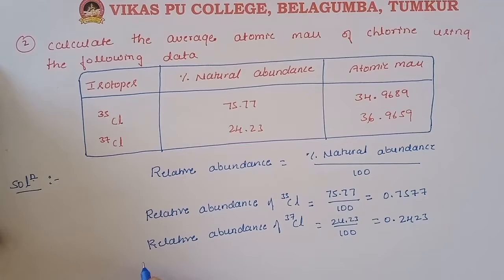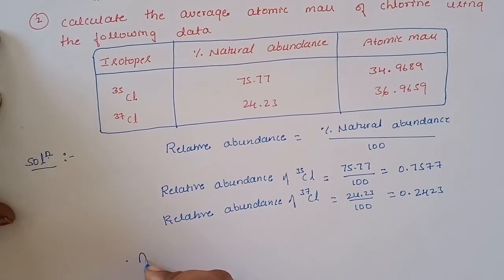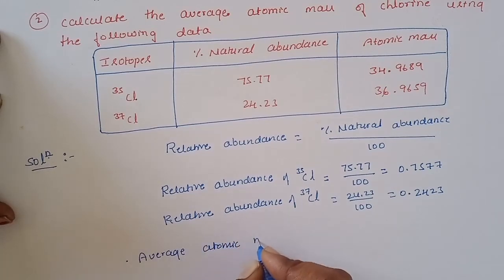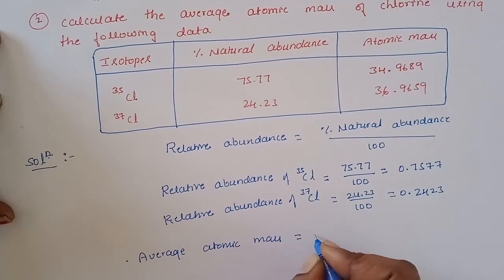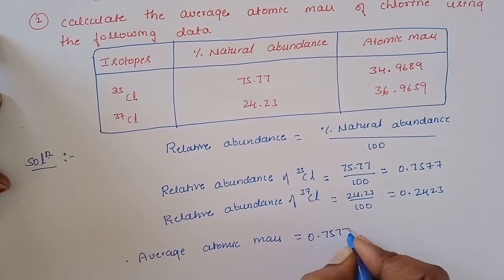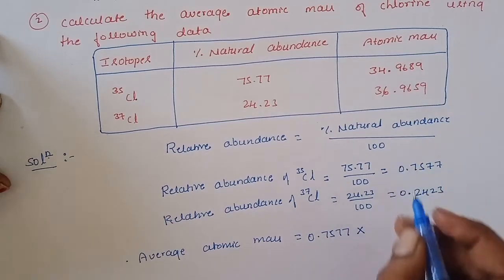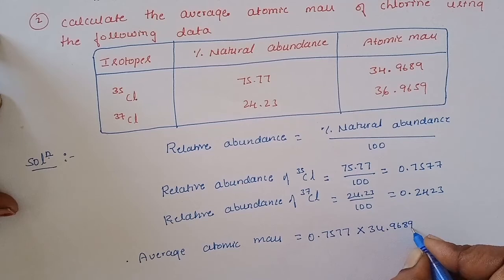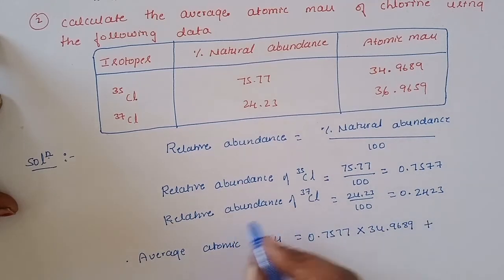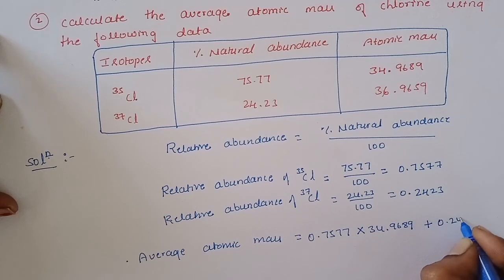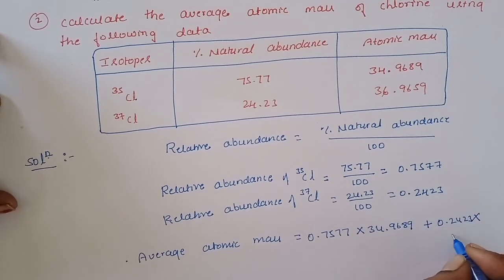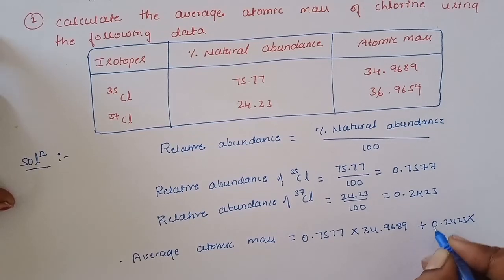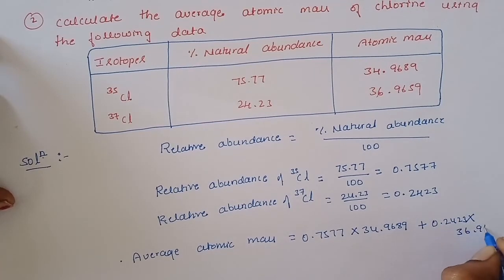The average atomic mass is equal to the relative abundance of chlorine 35, 0.7577, multiplied by the atomic mass of chlorine 35, 34.9689, plus the relative abundance of chlorine 37, 0.2423, multiplied by 36.9659.